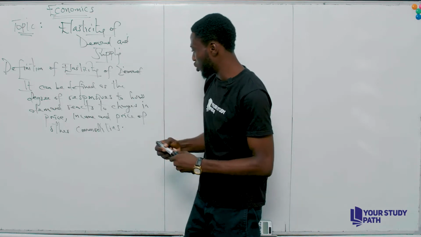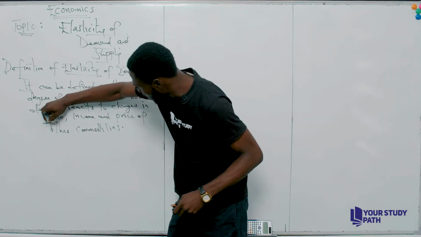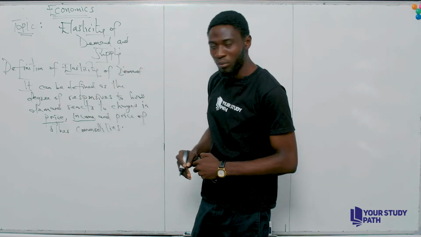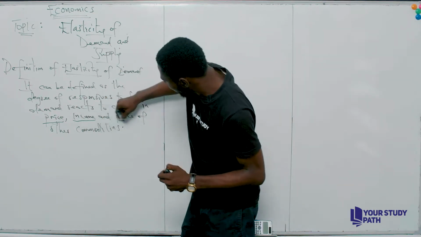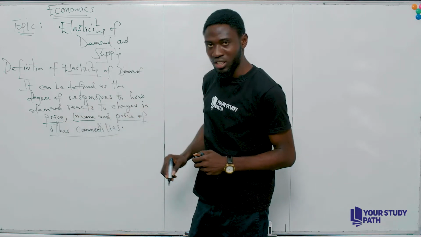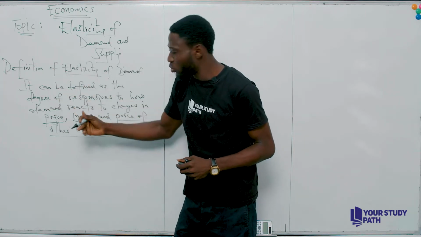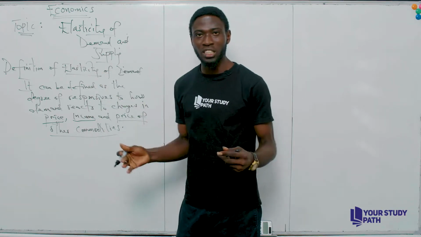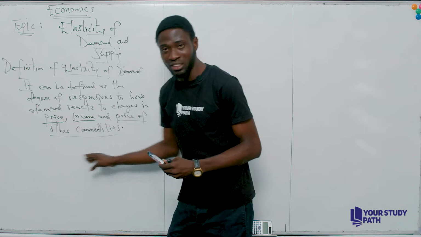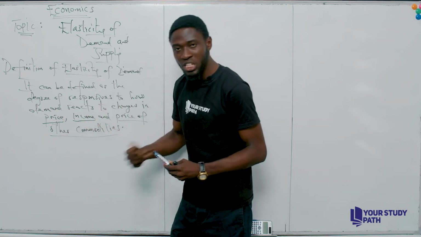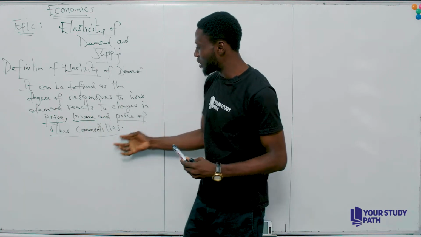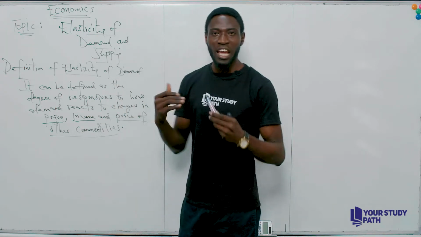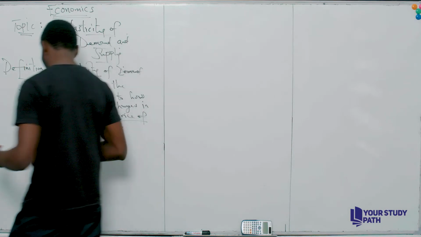Now, look at this definition. The first thing here is the price. The second determinant is the income. And thirdly, the price of other commodities. Inside this definition, it is giving us three types of elasticity of demand. So what are the three types? We'll be having price elasticity for number one. Number two will be income elasticity. Then number three, since we are comparing other commodities, we refer to it as cross elasticity. So let's put that down.